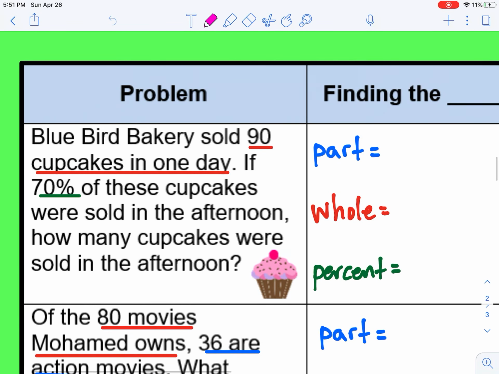So our first problem is Bluebird Bakery sold 90 cupcakes in one day. If 70% of these cupcakes were sold in the afternoon, how many cupcakes were sold in the afternoon? As always, the first thing I like to look for is the percent, and we know that that's going to be 70.